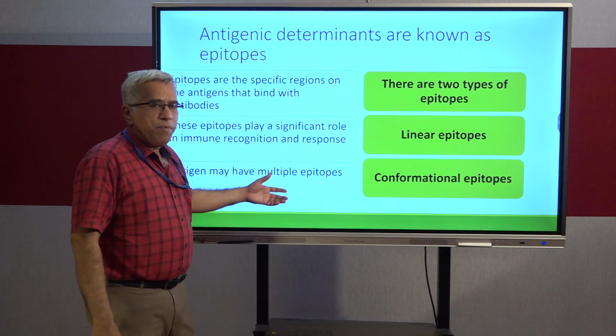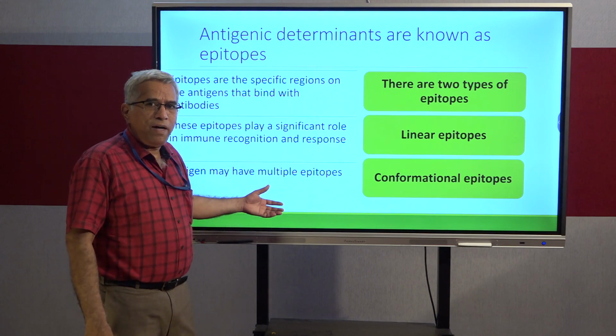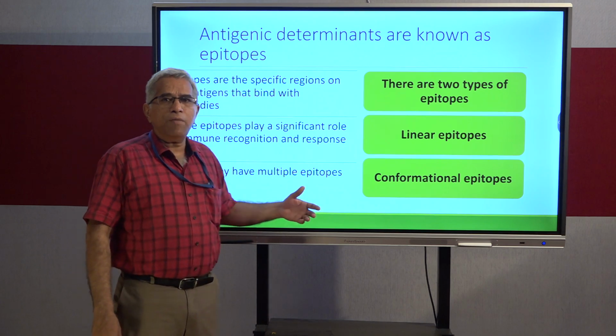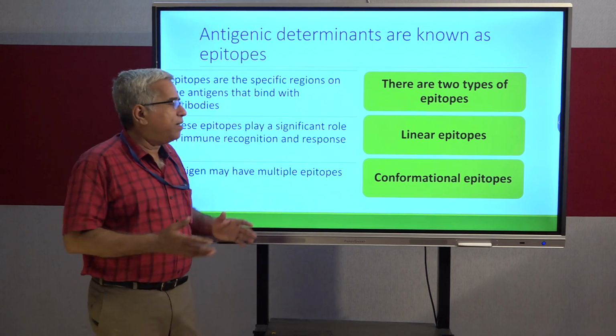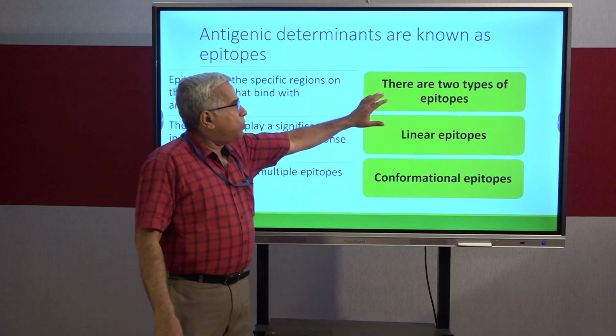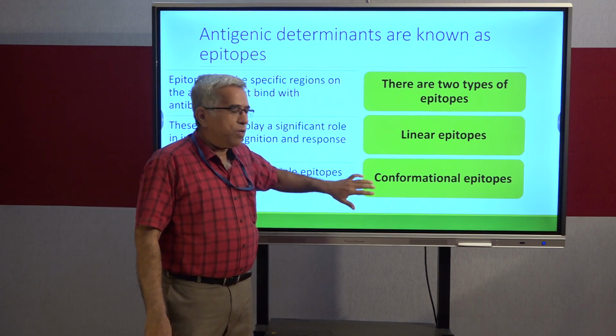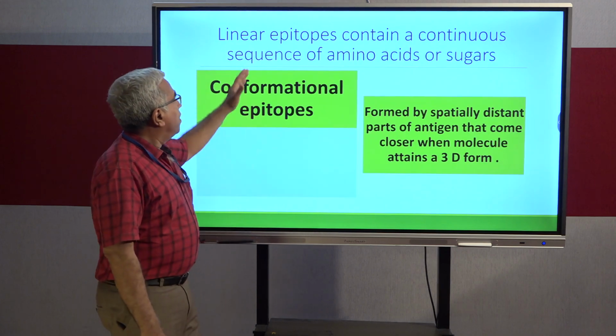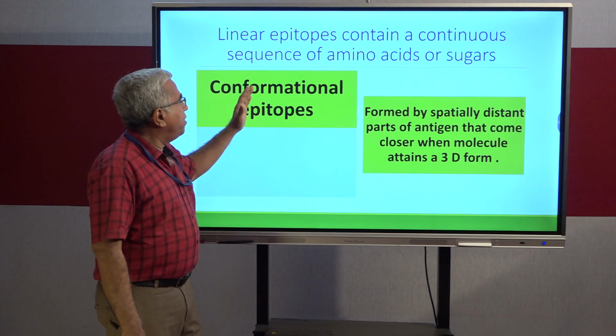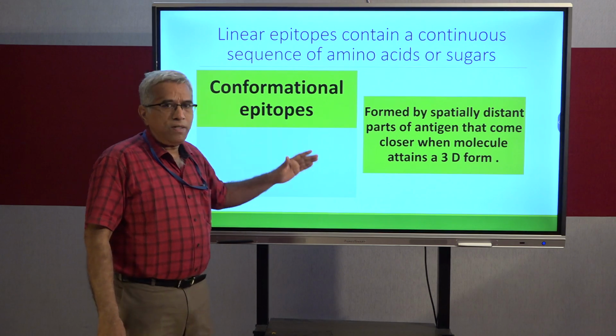An antigen may have multiple epitopes. There may be a single epitope on the antigen, or one antigen may contain multiple epitopes, multiple reacting sites on it. And there are two types of epitopes, namely linear epitopes and conformational epitopes. Linear epitopes contain a continuous sequence of amino acids or sugars.